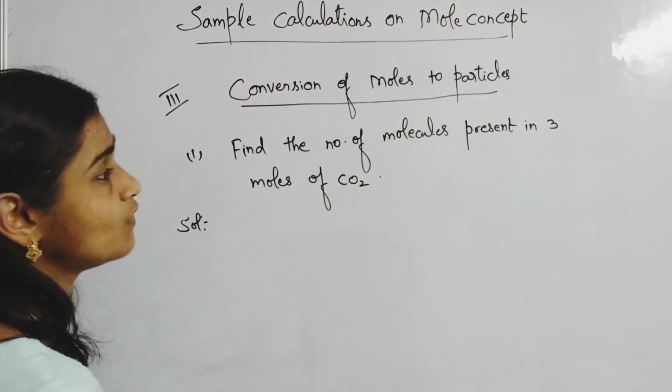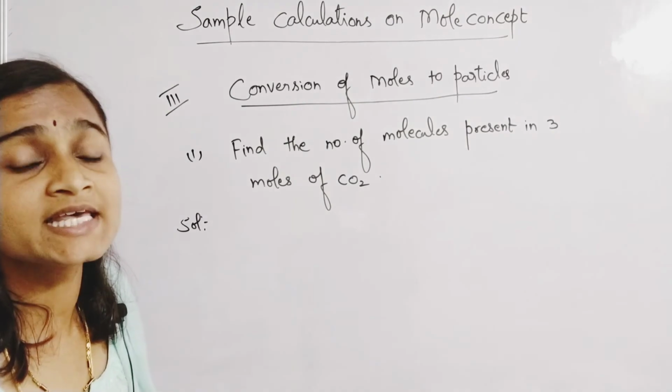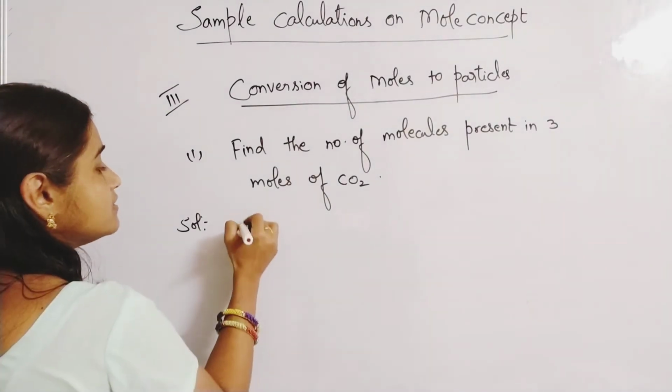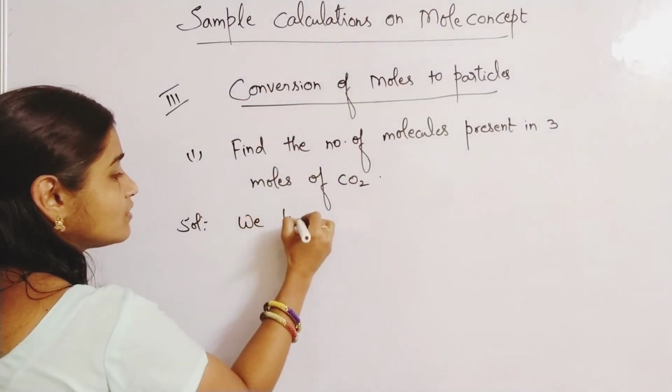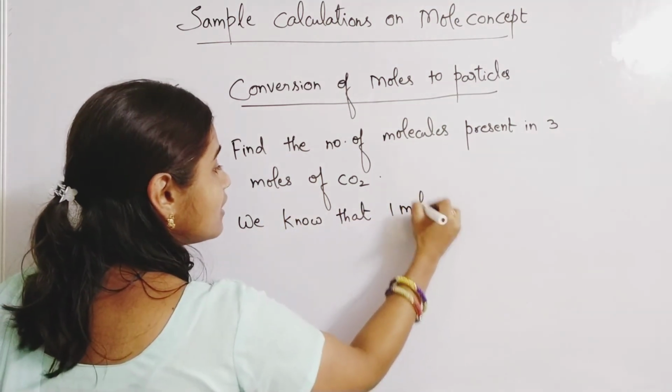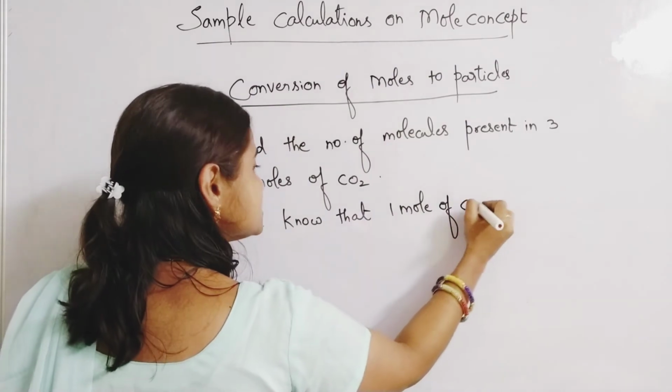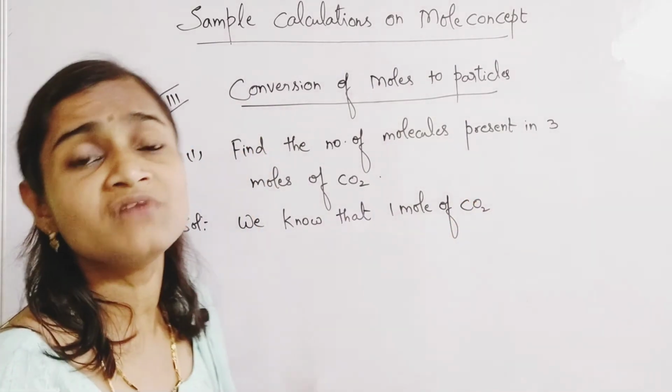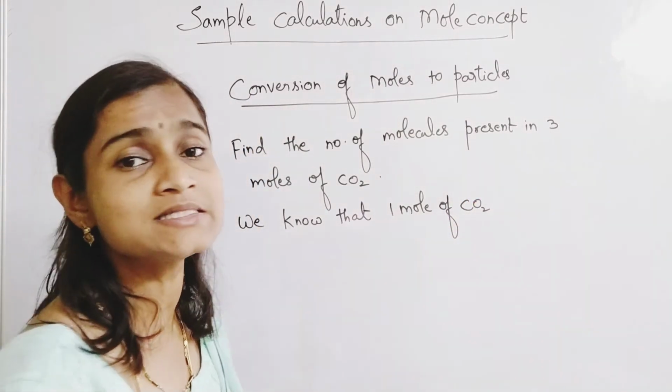What we know, and what he is asking us to find. We know that 1 mole of any substance is how many particles?